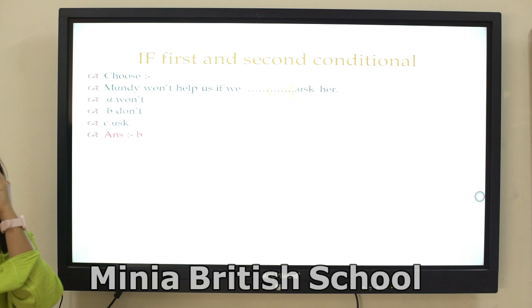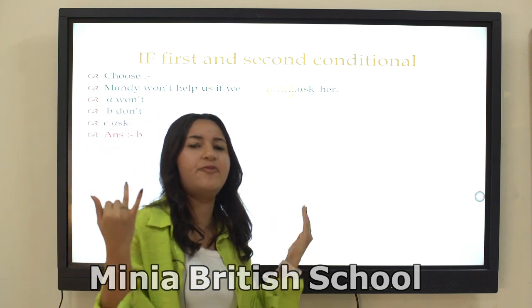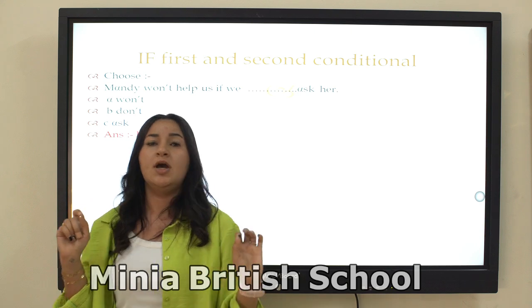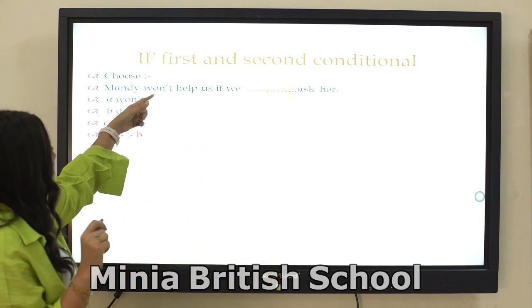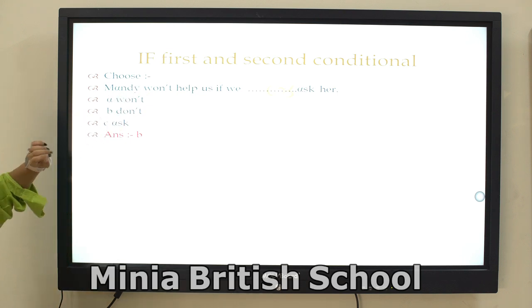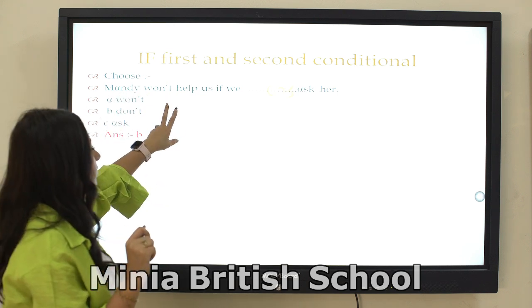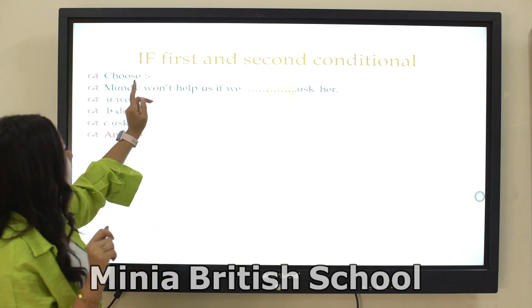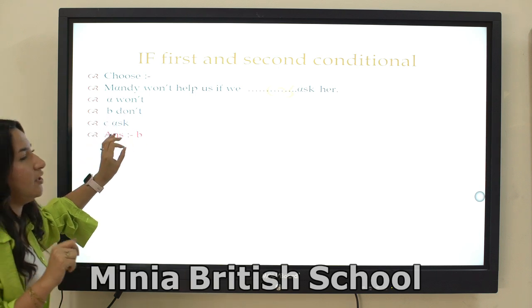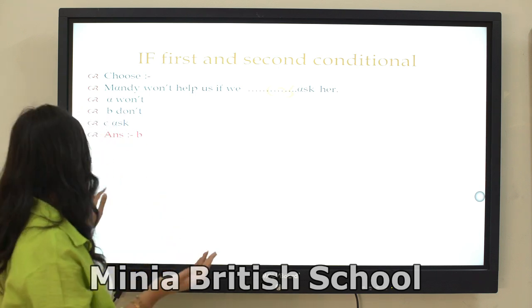So we said it before: the first conditional is if followed by present simple, then future simple. So "Mandy won't help us if we don't..." Here it starts with the result clause, not the if clause. So "Mandy won't help" is the negative of will. We don't, because we talk about the present simple.